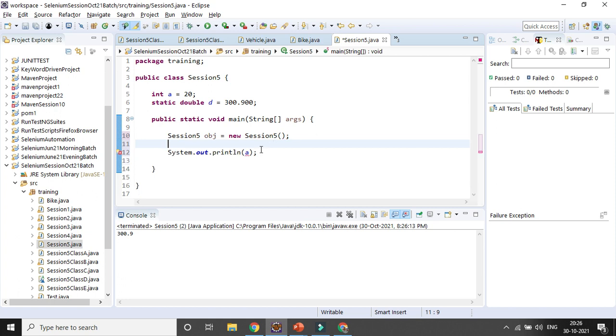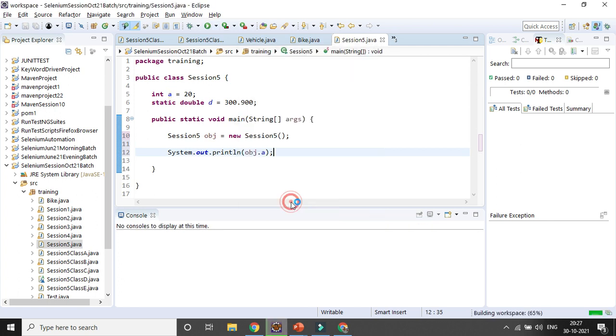Okay. Then with the help of the object, you can use the non-static variable. Now you can run it. You can see here. Okay, you can access it.